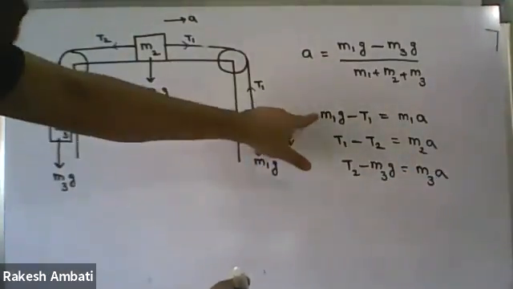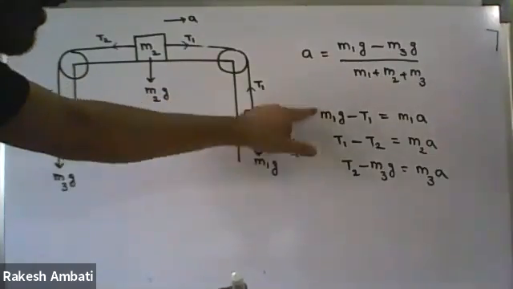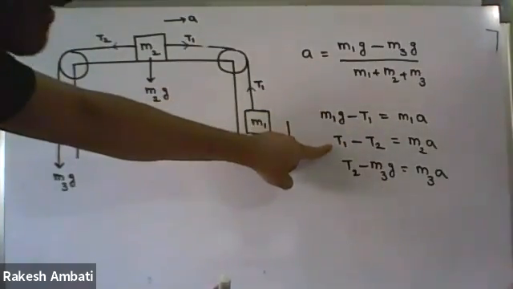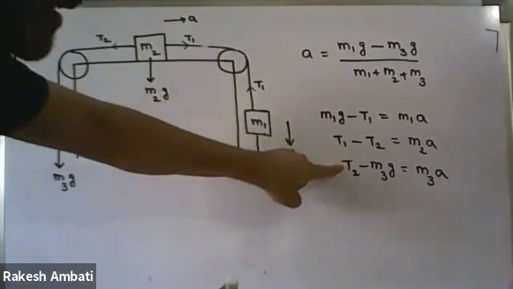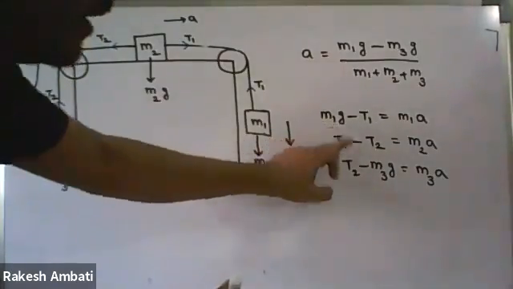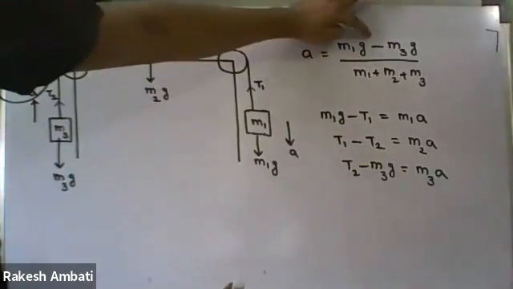Here, if we add the three equations, minus T1 plus T1 cancel out, minus T2 plus T2 cancel out. So we are left with only M1G minus M3G, which equals the total mass times acceleration.